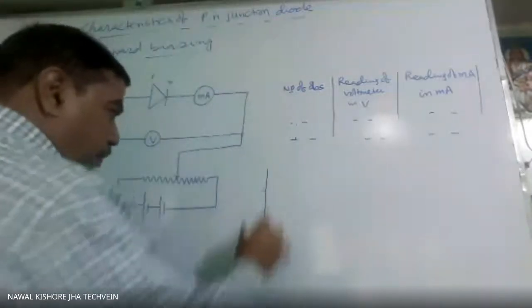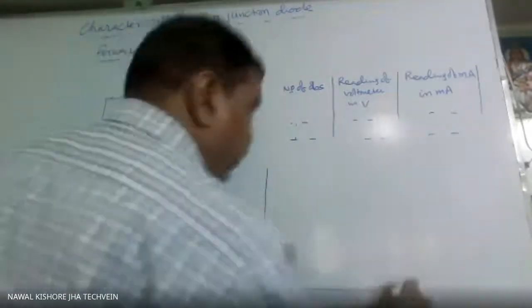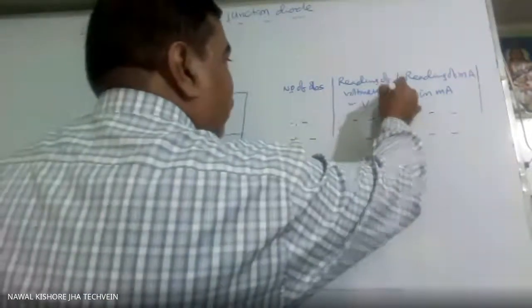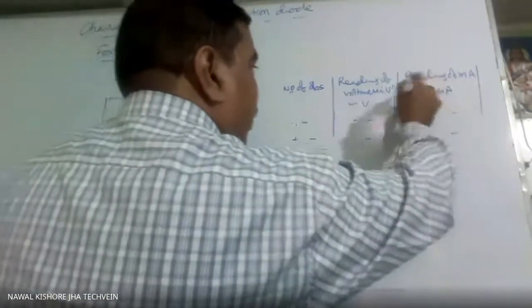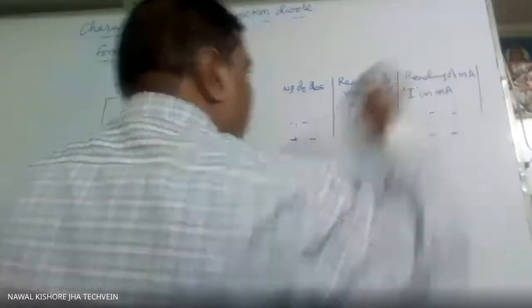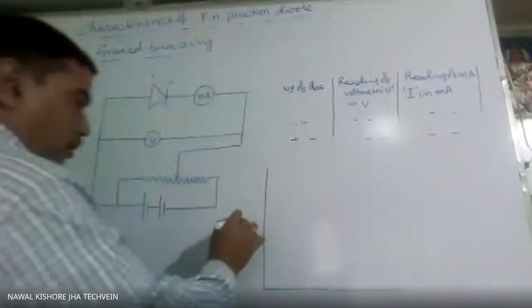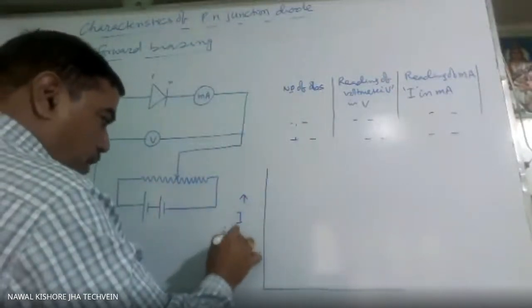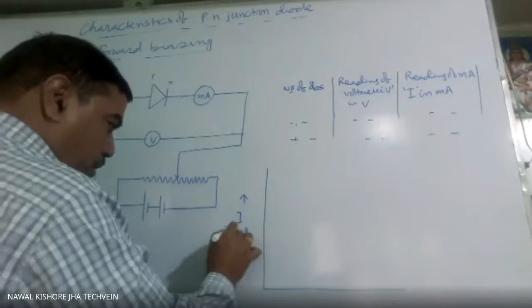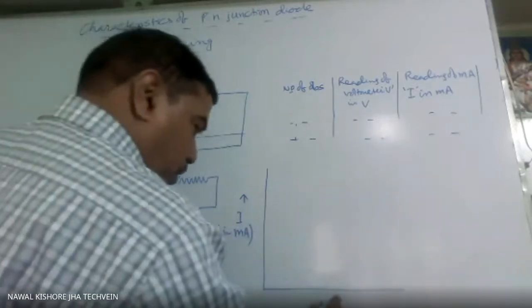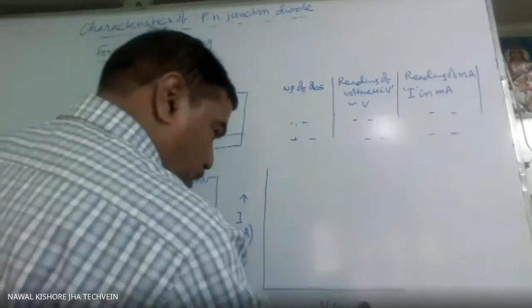Now the graph will be between V and I. This is the voltmeter reading V, this is I. This I we can take in milliampere, and this V in volt.